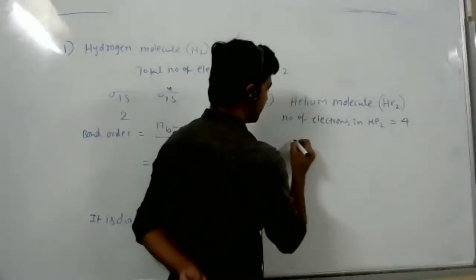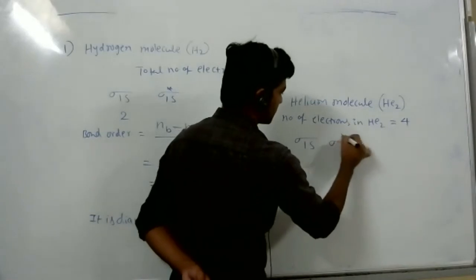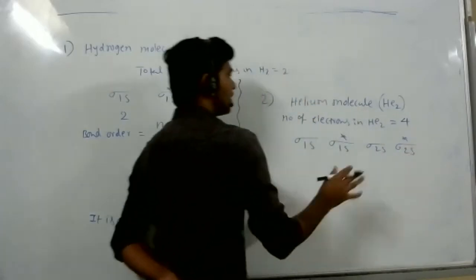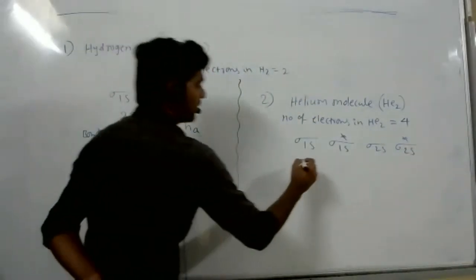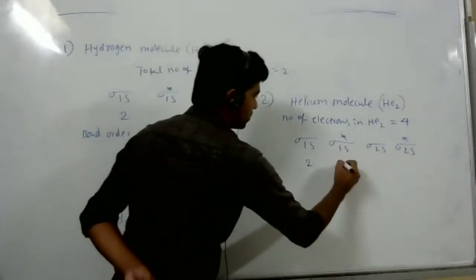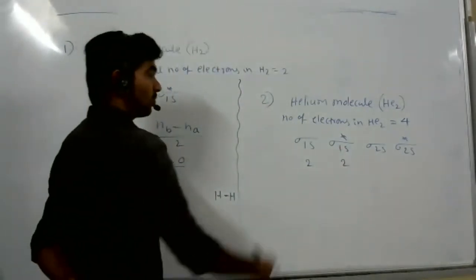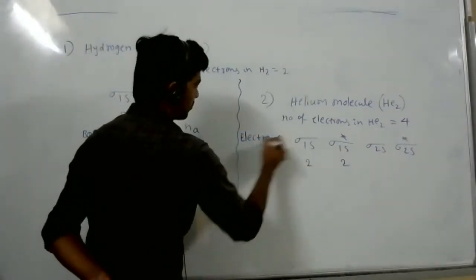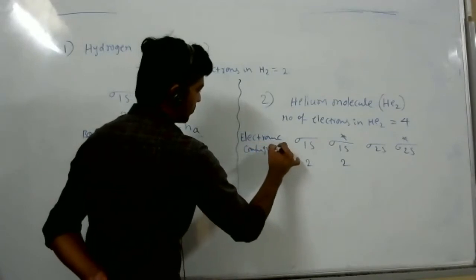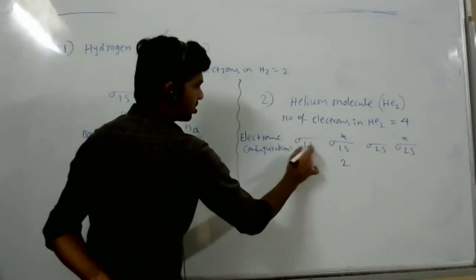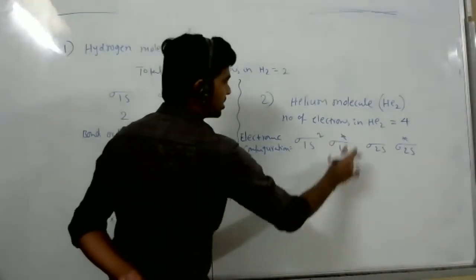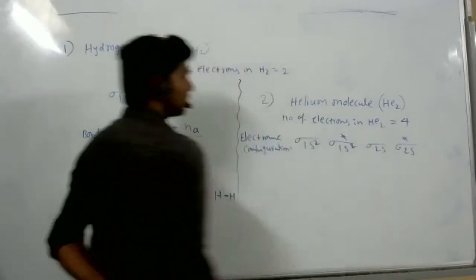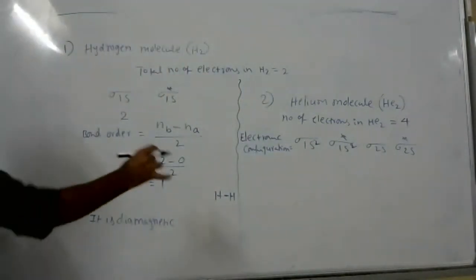So now write molecular orbitals: sigma 1s, sigma star 1s, sigma 2s, sigma star 2s. So these many orbitals are not required. We have only 4 electrons now. So here 2 electrons can be accommodated, and here also 2 electrons. So how are we writing the electronic configuration? Sigma 1s square we have to write. You have to keep it like this. Then sigma star 1s square, inside also you can keep. Like this you have to write. If it is difficult, write downside also. It's accepted.